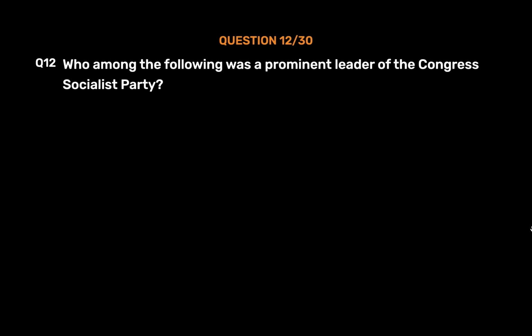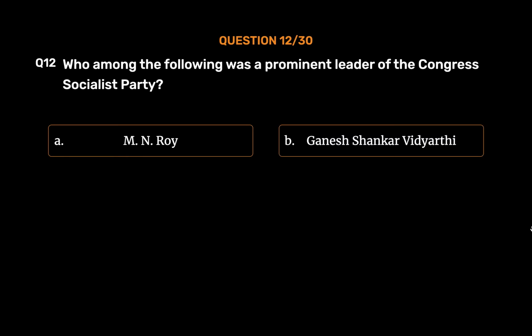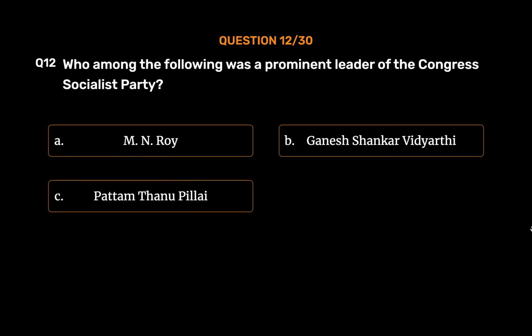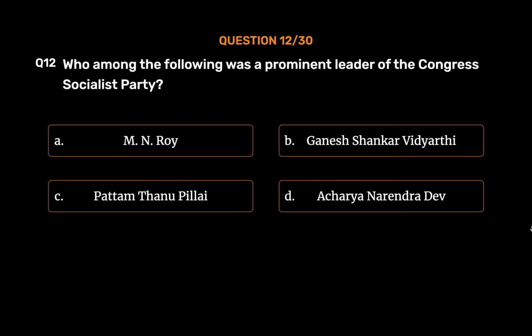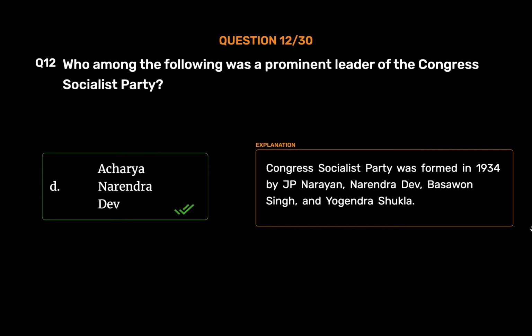Question number 12. Who among the following was a prominent leader of the Congress Socialist Party? Option A. M.N. Roy. Option B. Ganesh Shankar Vidyarthi. Option C. Pattam Thanu Pillai. Option D. Acharya Narendra Dev. The correct answer is Option D. Acharya Narendra Dev. Congress Socialist Party was formed in 1934 by J.P. Narayan, Narendra Dev, Basawon Singh, and Yogendra Shukla.